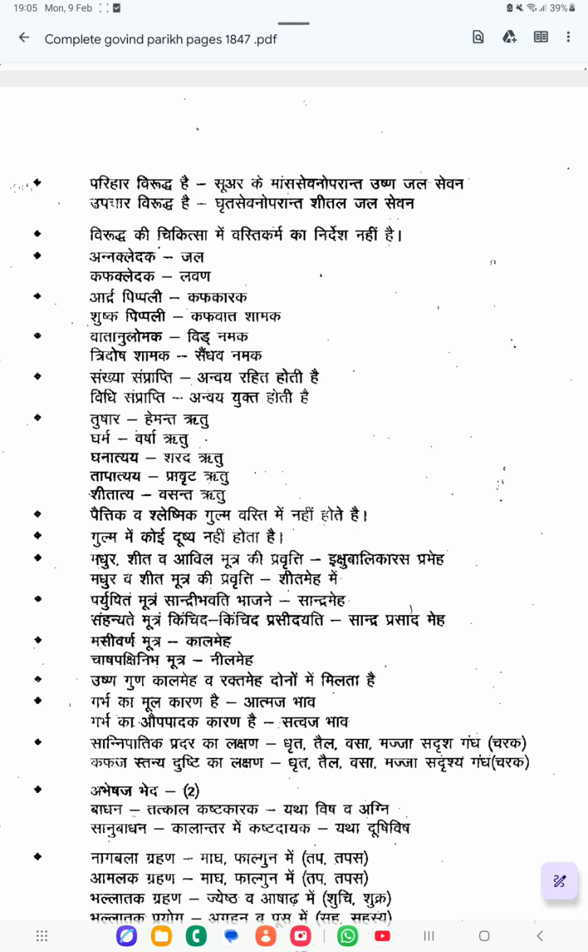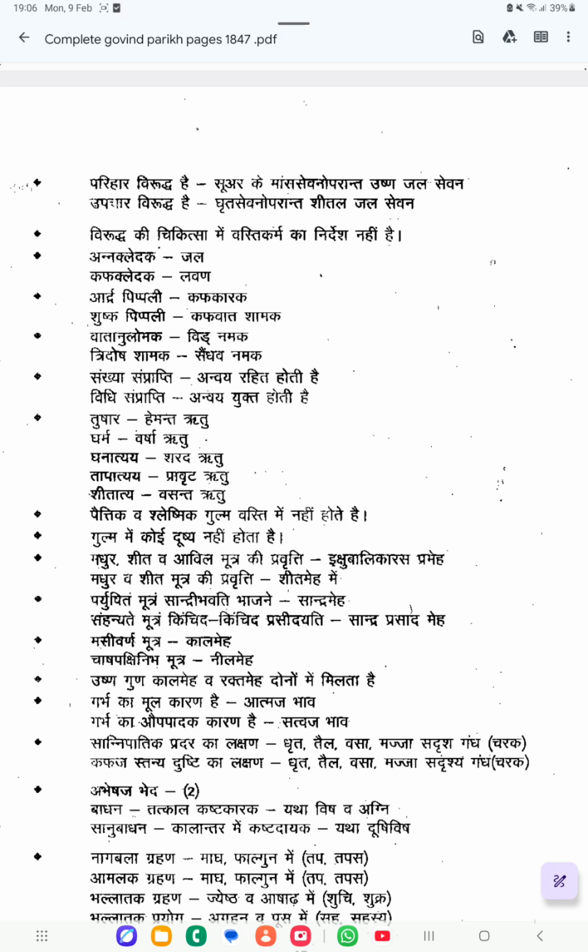Ardra Pippali, the fresh Pippali, increases Kapha dosha. Shushka Pippali is Kapha Vata Shamaka. Dry Pippali helps to reduce the Kapha and Vata dosha. Vatanulomana is Vida Lavana. Five types of Lavanas are there. So Vatanulomana property you can see in Vida Lavana. Tridosha Shamaka property you can see in Saindhava Lavana.